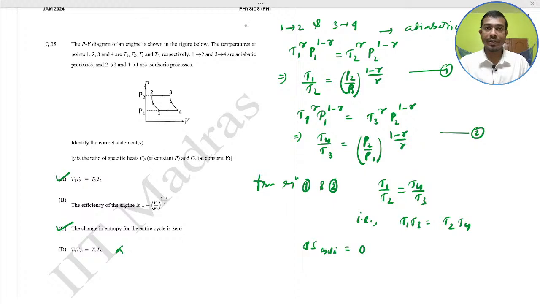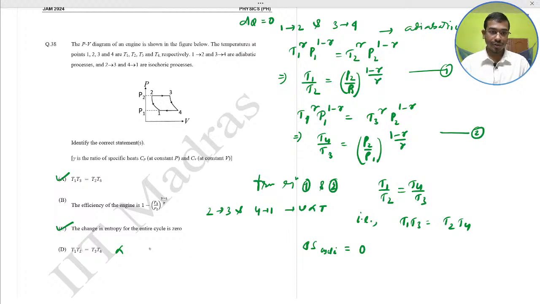So here dQ is 0 in the adiabatic process. And in processes 2 to 3 and 4 to 1, V is proportional to T, volume proportional to temperature. And you have to find the efficiency.